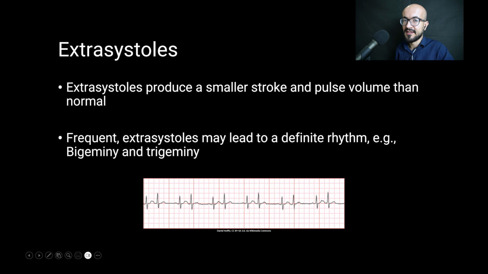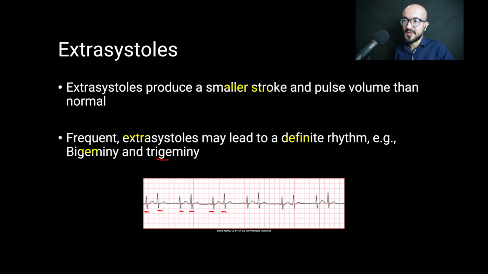Now, generally speaking, extrasystoles produce a smaller stroke volume and pulse volume than normal, and if they are premature enough, the radial pulse can't be felt when there is a premature beat. And frequent extrasystoles may lead to a definite rhythm. Example, bigeminy. Bigeminy is a premature beat occurring after every one normal beat, such as you can see on this ECG here. So we have a normal beat, then a premature beat, normal, then a premature, normal, then a premature, and so on. This is bigeminy rhythm.